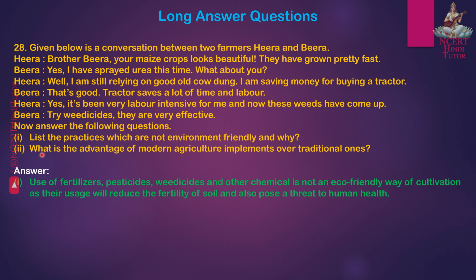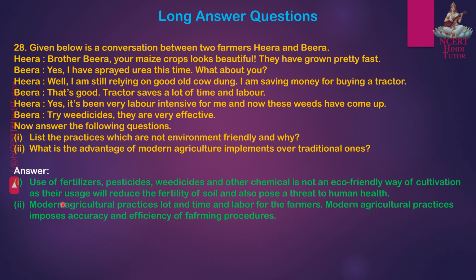Question 2. What is the advantage of modern agriculture implements over traditional ones? Answer: modern agricultural practices save a lot of time and labor for the farmers. Modern agricultural practices impose accuracy and efficiency of farming procedures.